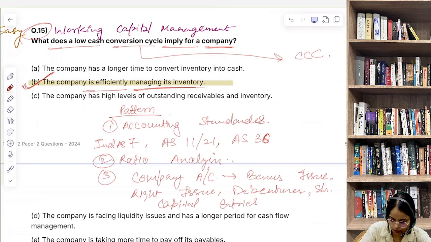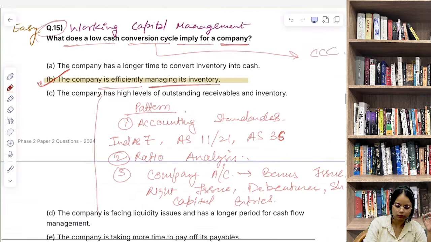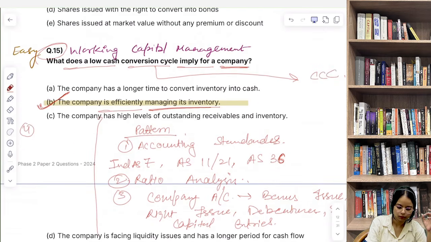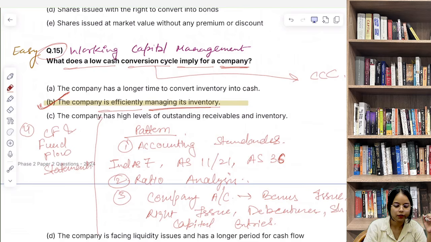Then we have cash flow and one fund flow statement से हमारे बहुत सारे questions थे. Cash flow and fund flow statements से काफी questions पूछे गए.